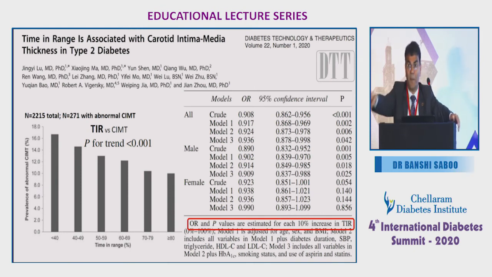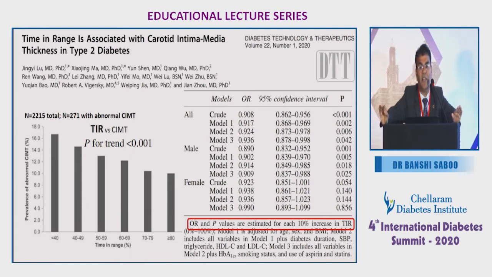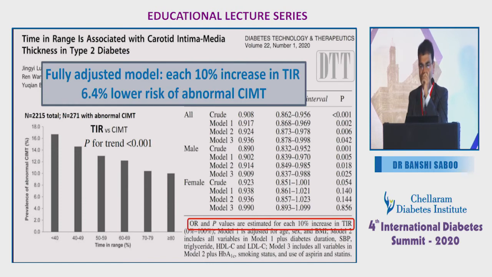But there is a recent paper published this month in a journal, from China: time in range is associated with carotid intima media thickness in type 2 diabetes patients. You can see that for the patients who could manage time in range more than 70%, there's a significant difference in the microvascular complications, mainly retinopathy. In the fully adjusted model, with each 10% increase in time in range, there is a 6.4% lower risk of abnormal CIMT, that is carotid intima media thickness, which is a marker for macrovascular complications also.